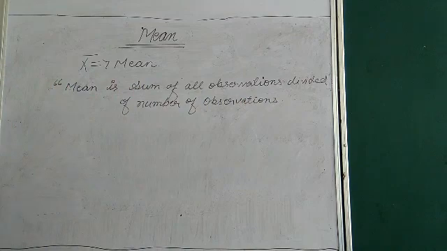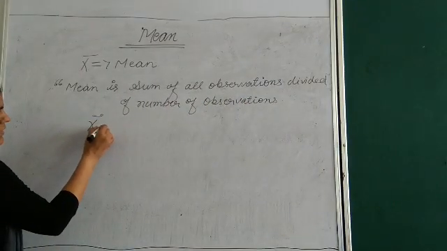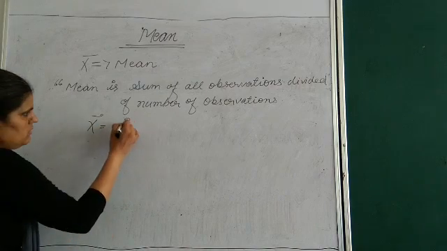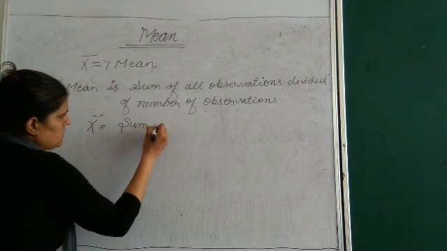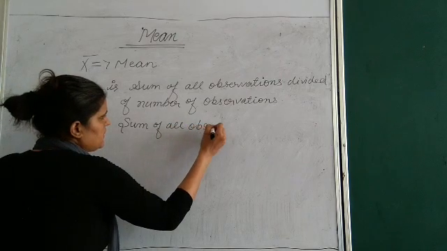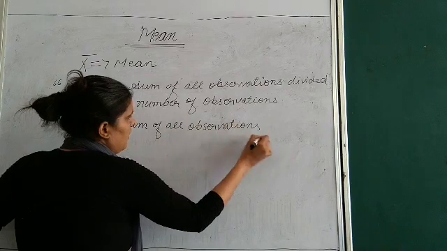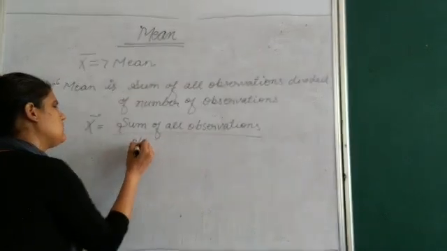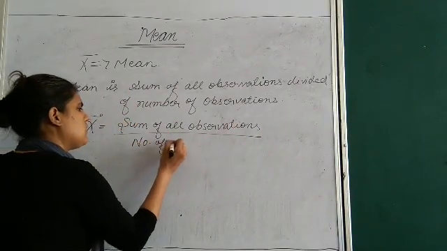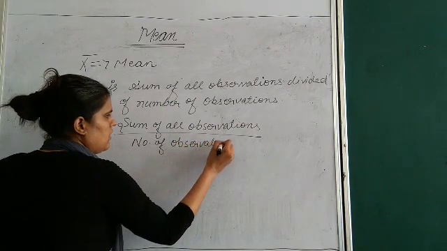How can we write it down numerically? We can write x bar is equal to sum of all observations upon number of observations.